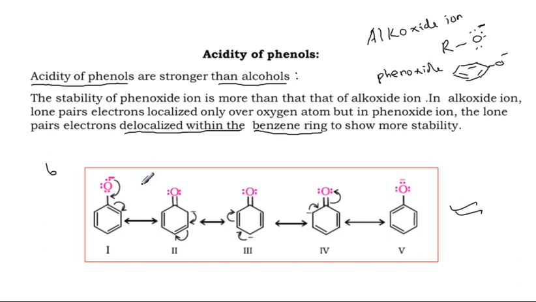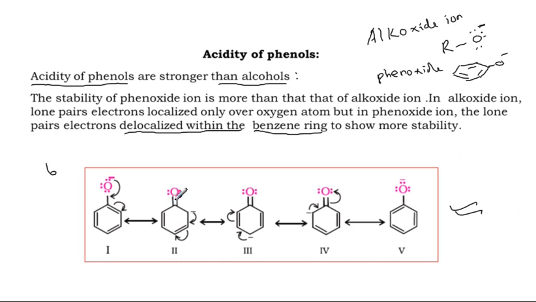The number of electrons around oxygen alone becomes 4, plus these 2 electrons, so around oxygen there are 6 electrons.